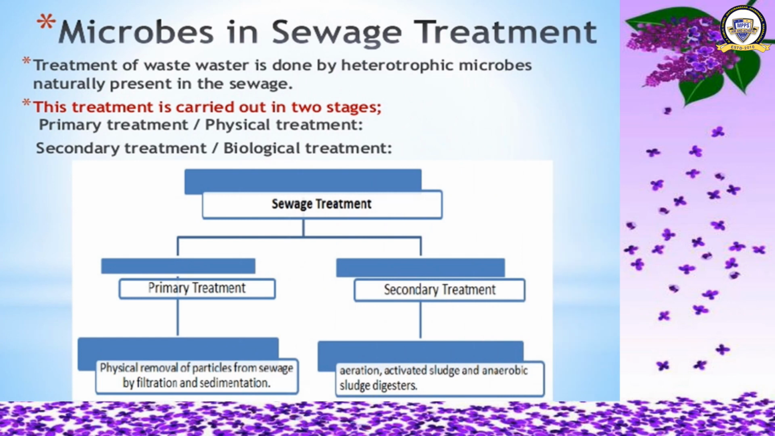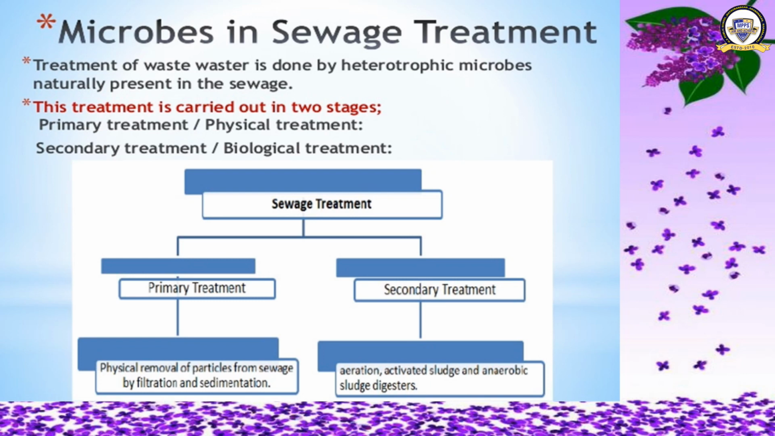Now, microbes in sewage treatment. Treatment of wastewater is done by heterotrophic microbes naturally present in the sewage. Okay. This treatment is carried out in two stages. What are the two stages? First one, primary treatment or physical treatment. Second one, secondary treatment or biological treatment. See, in the diagram you can see sewage treatment. And there are two stages. First one, primary treatment. Second one, secondary treatment.